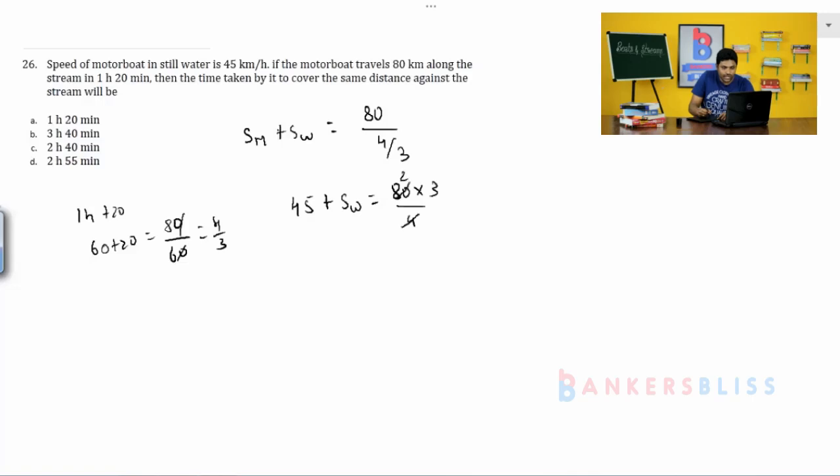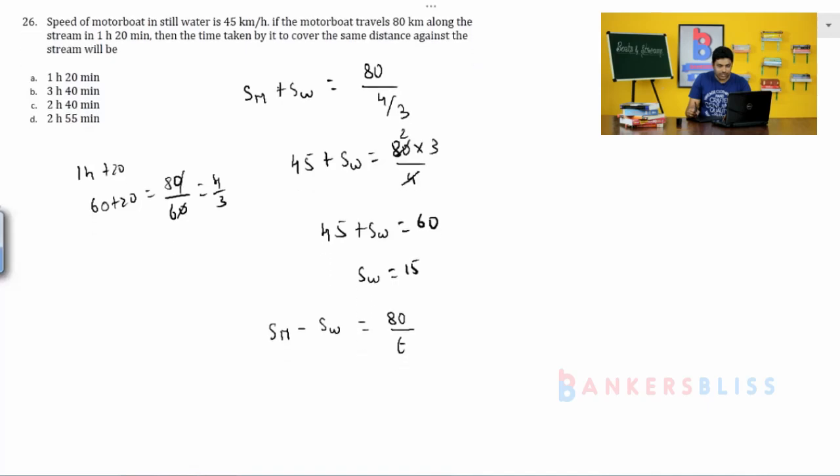So 4 2s are 8, 20 into 3 is 60. So 45 plus speed of the water is equal to 60. Therefore speed of the water is 15 km per hour. Now the motorboat has to travel against the stream. Against the stream means speed of the motorboat minus speed of the stream, for 80 kilometers. So with that we have to calculate the time.